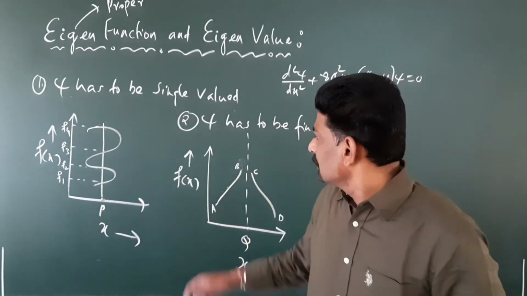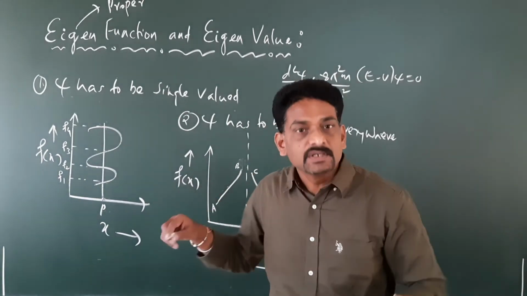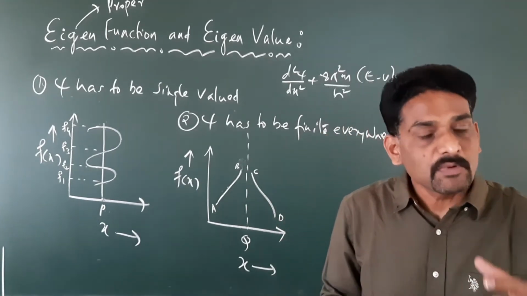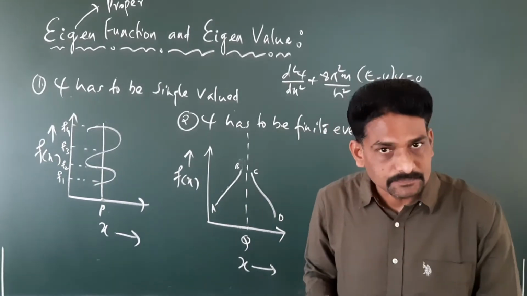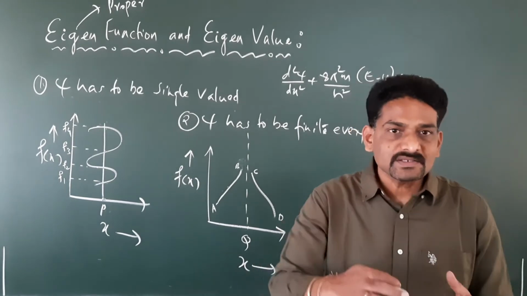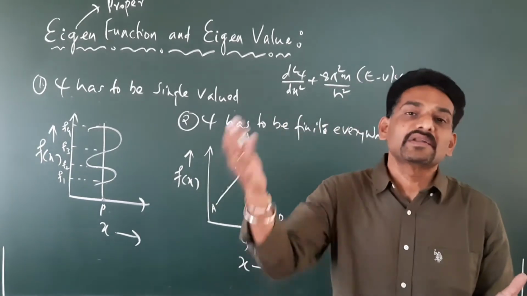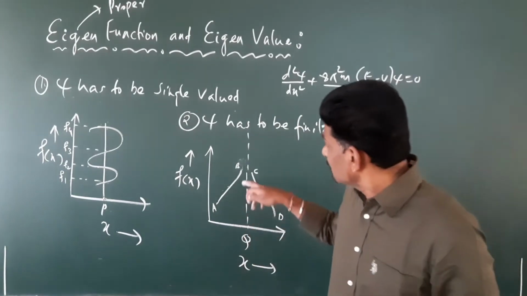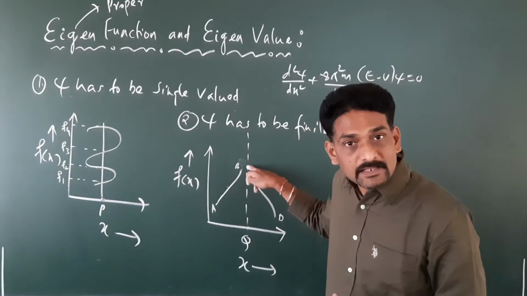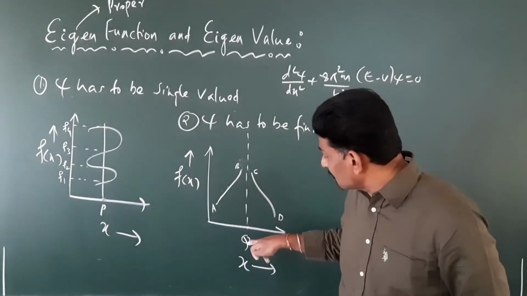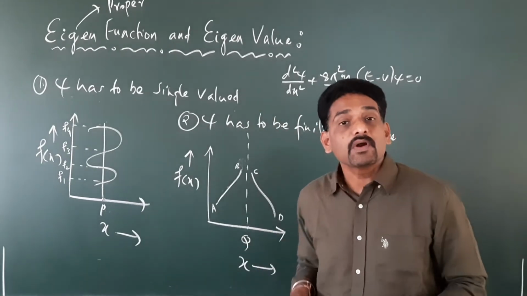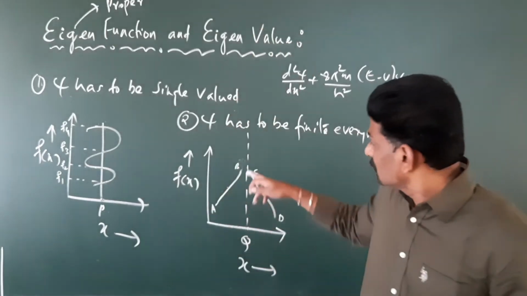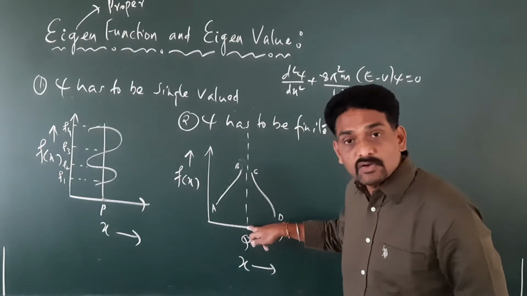If suppose we say f of x is a wave function, what does the wave function give us? The wave function always tells us the probability of finding the particle, right? The wave function always tells us the status of the wave, or in other words, it gives us the probability of finding the particle. So if we say the probability of finding the particle is infinite at a certain location called q, what does it mean? We are saying that the probability value is infinite at an interval of q.